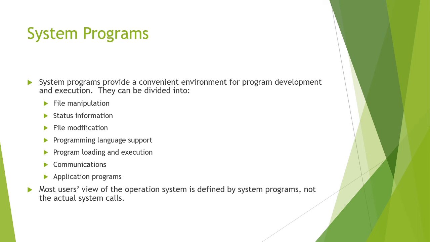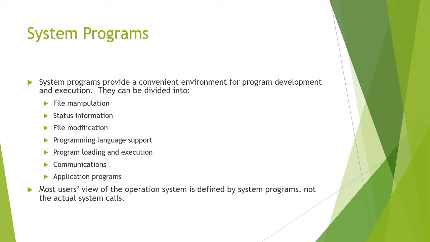The aspect of a modern operating system is a collection of system programs. System programs provide a convenient environment for program development and execution. In the first lecture, we have seen the logical computer hierarchy, the logical layout. In that figure, at the lowest level, hardware was shown. Then next is the operating system, then the system programs, and finally the application programs.